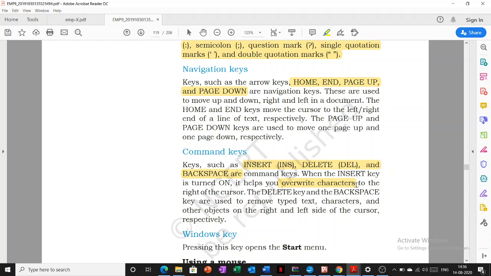But what is the difference exactly? See, if you want to delete or remove the character on the left side of your cursor, then you have to press backspace. If you want to remove the character on the right side of your cursor, then you have to press delete. So for the right, you have to press delete. For the left, you have to press backspace.